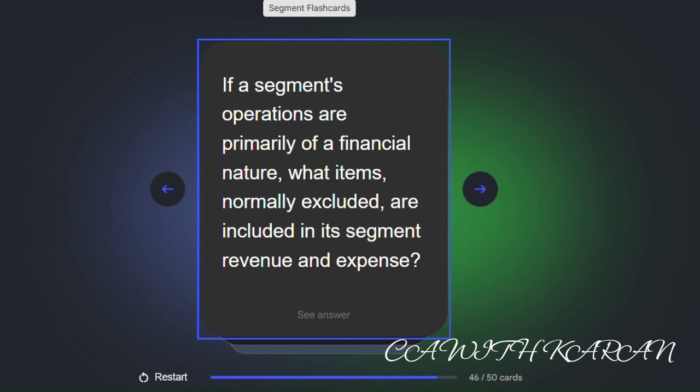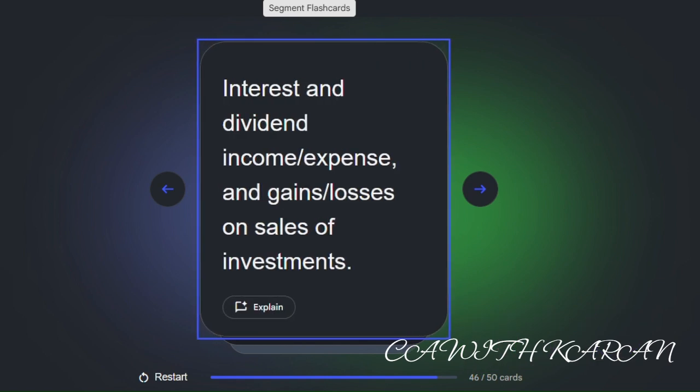If a segment's operations are primarily of a financial nature, items normally excluded are included in its segment revenue and expense: interest and dividend income, expense, and gain or loss on sale of investments.